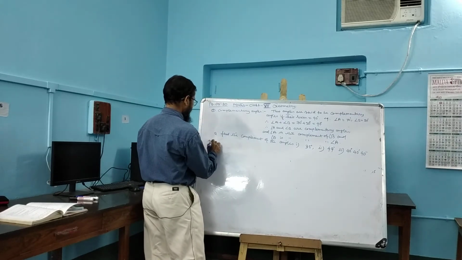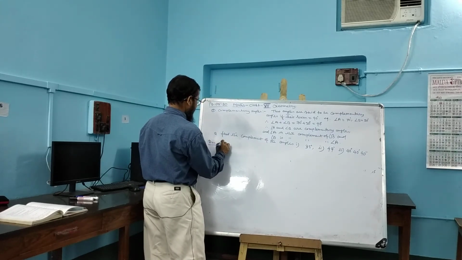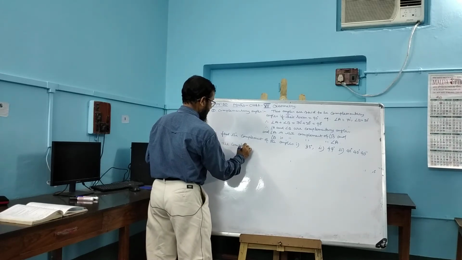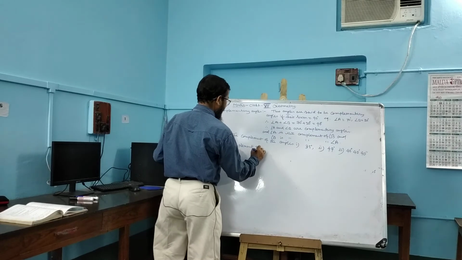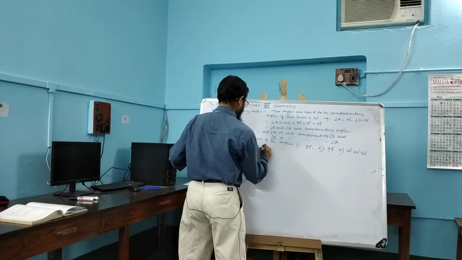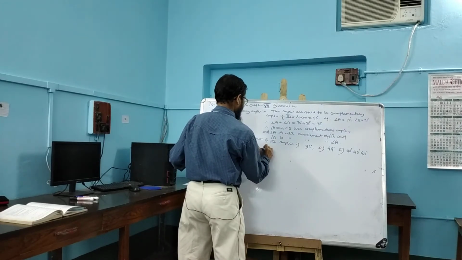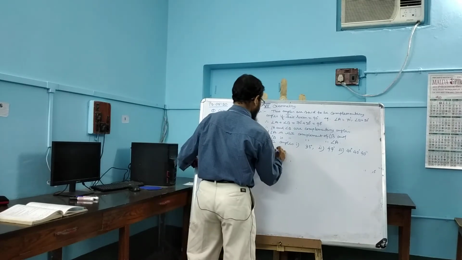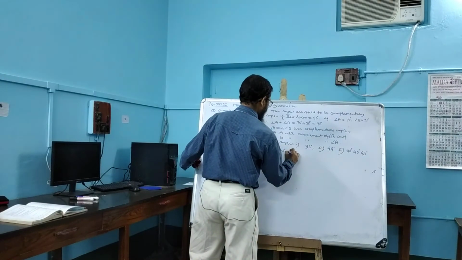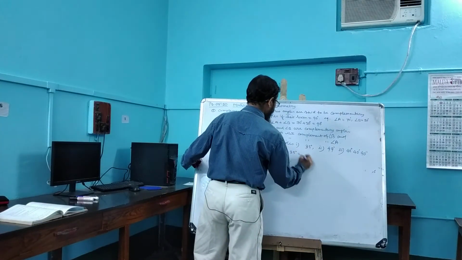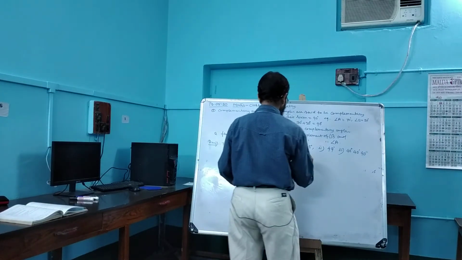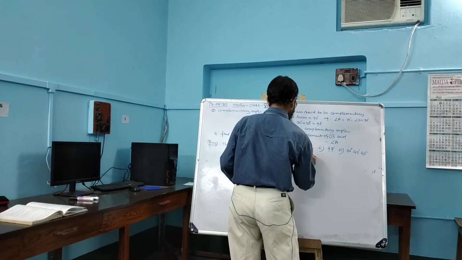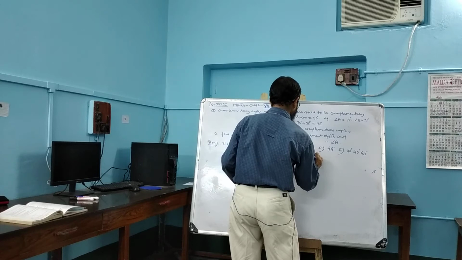Answer. Therefore, the complement of 35 degrees is equal to 90 degrees minus 35 degrees, equal to 55 degrees.